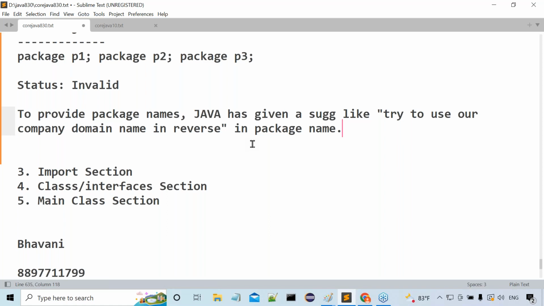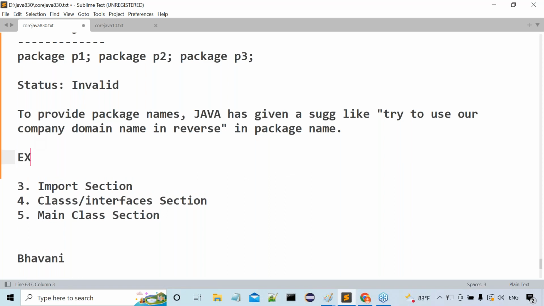Of course, in our Java file, if you write package P1, it is valid and there is no compilation error, but it is not suggestible. Did I get my point across or not? But not suggestible. Okay, now let me talk about an example for this particular point. Observe carefully.